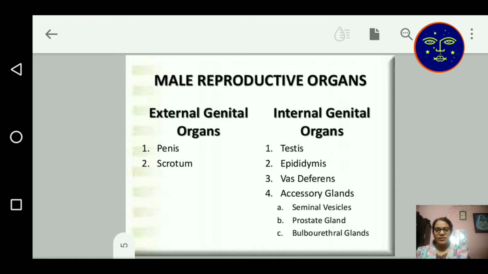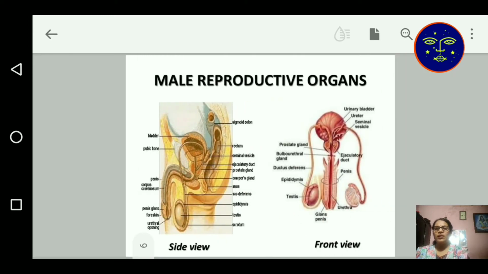In the internal genital organs, we will study the testes, epididymis, vas deferens and different accessory glands. The glands associated with these internal organs are known as the seminal vesicles, prostate gland and bulbourethral glands. The main gland is the seminal vesicles. And in the external genital organs we will study the penis and scrotum. These are the male reproductive organs.